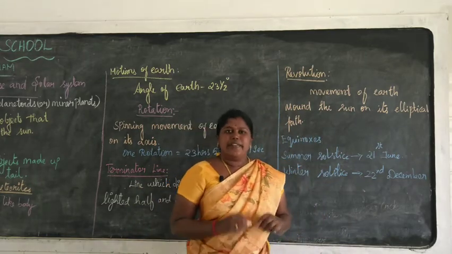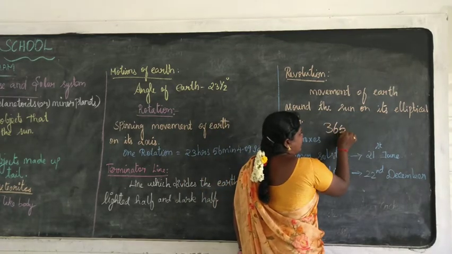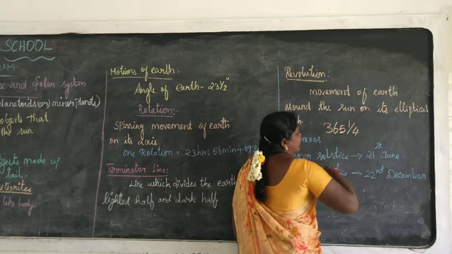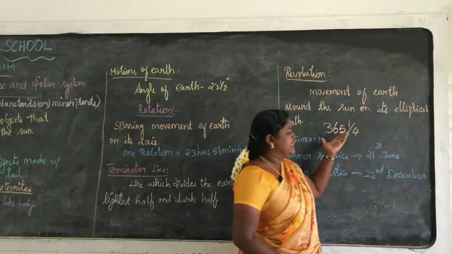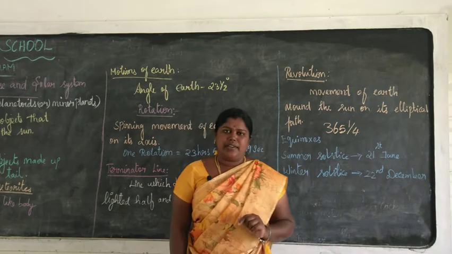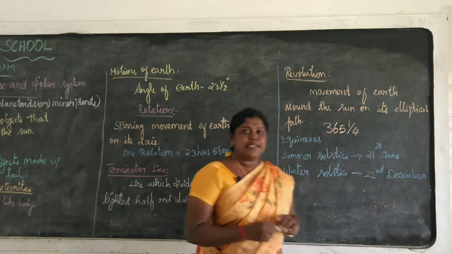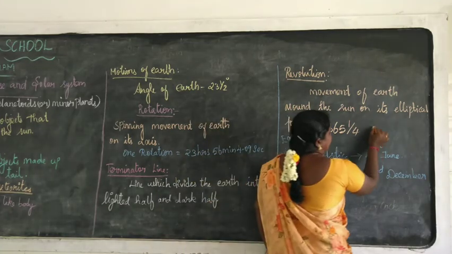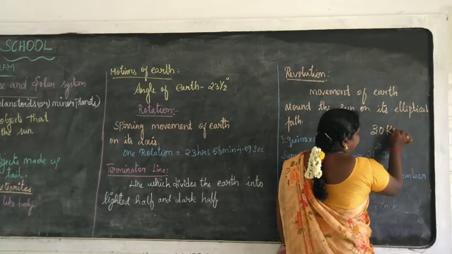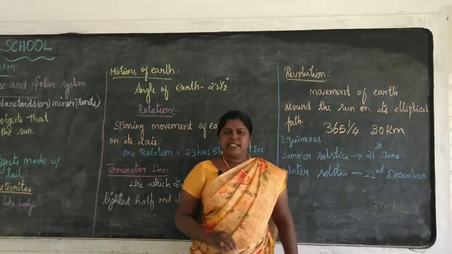Our earth takes 365 and a quarter days to complete one revolution. It revolves around the sun at a speed of 30 kilometers per second.